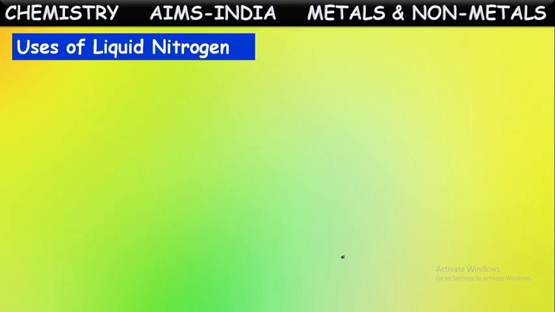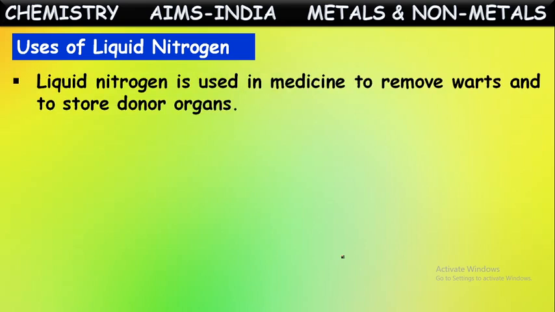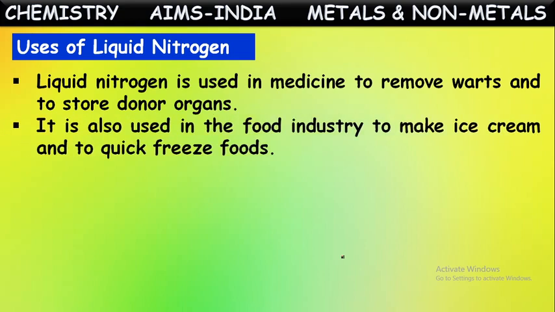Next, liquid nitrogen also has some uses, just like liquid oxygen. Liquid nitrogen is used in medicine to remove warts and store donor organs. Yes, it is a very important use of liquid nitrogen. Some people donate their lungs, kidneys, and even eyes. If they are immediately transplanted to other people, no problem. Sometimes they have to preserve those for a few hours or a few days.